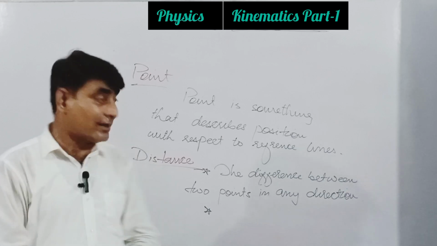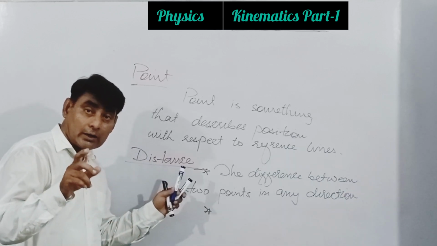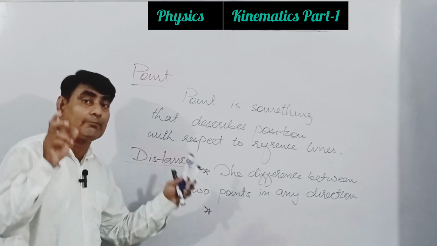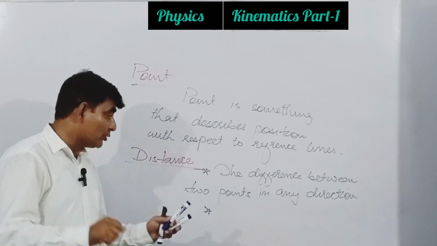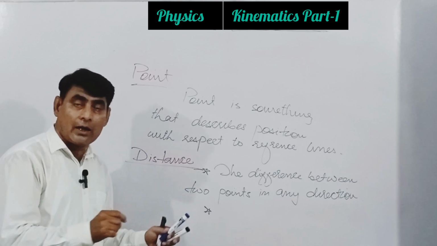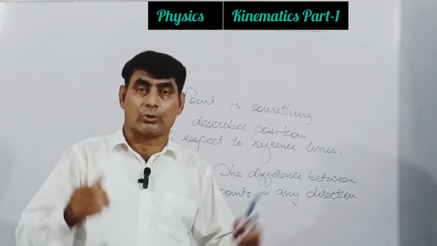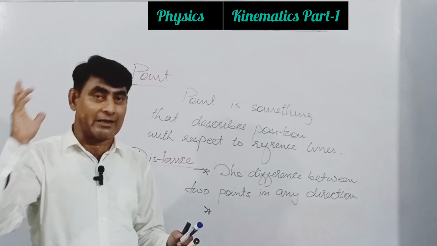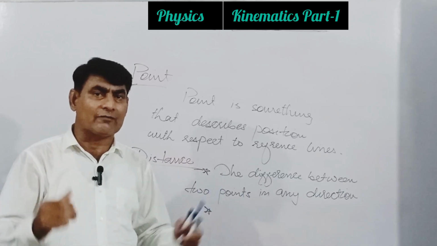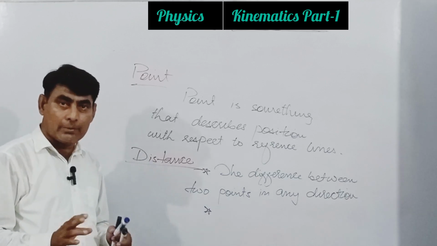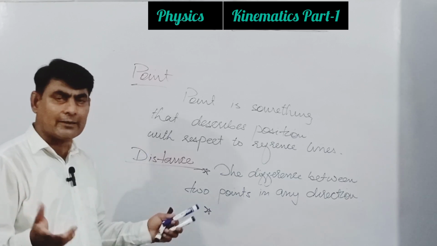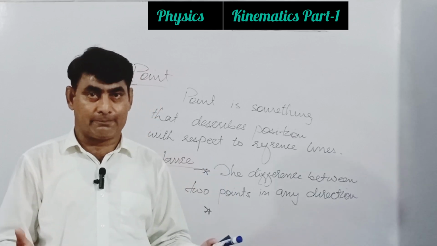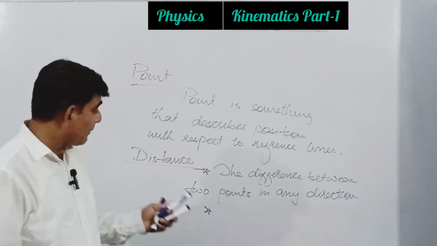We can also measure the difference between 2 points in some specific cases, and for this we use a micrometer screw gauge, or vernier caliper, or turntable wheel. So there are so many devices to measure the distance. But within the syllabus we consider meter rule, half meter rule, and measuring tape for measuring distance.